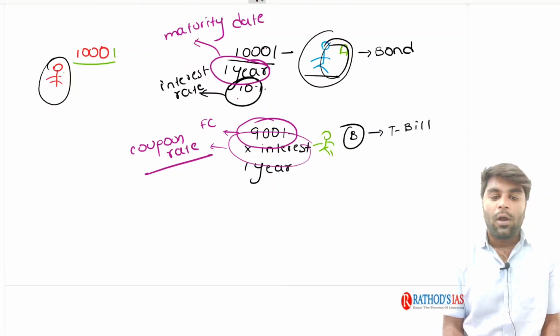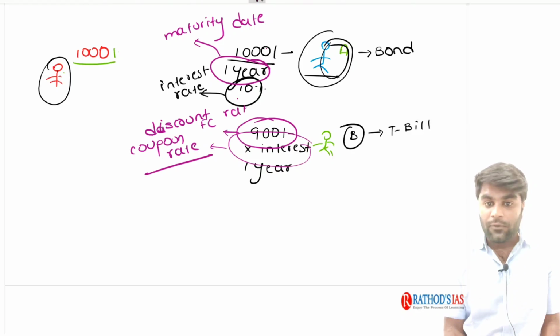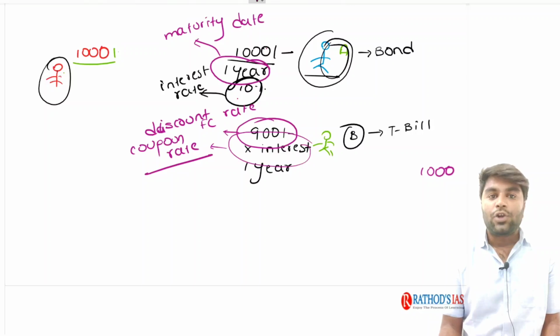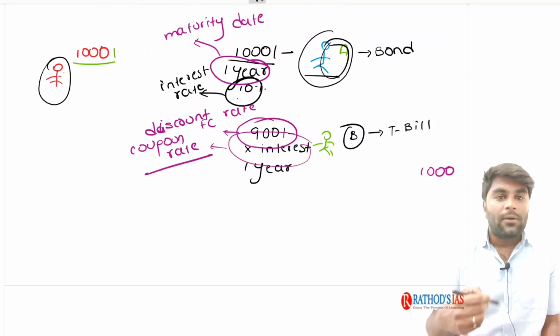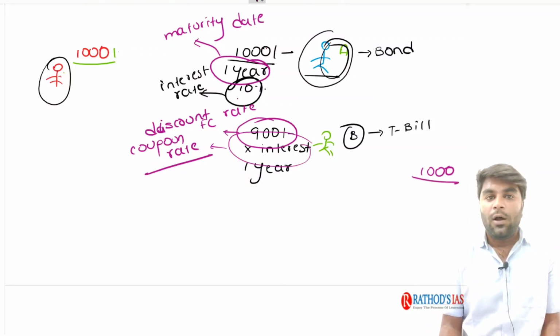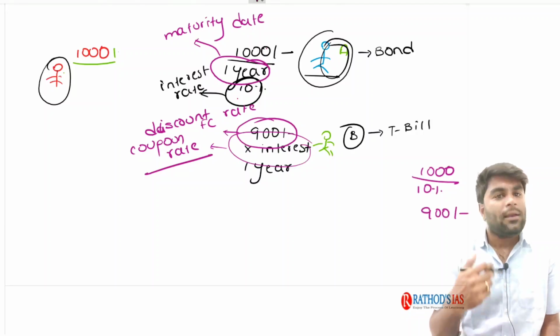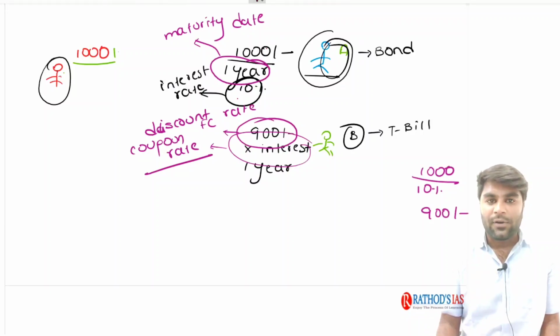We often call it a discount rate. So treasury bills are issued at a discount rate. Remember, for example, if you go to a shop and the shopkeeper says the price of a particular item is 1000 rupees, and he also says he is going to give you 10% discount on that item, automatically he is going to give that article to you at 900 rupees. So this is called discount rate.